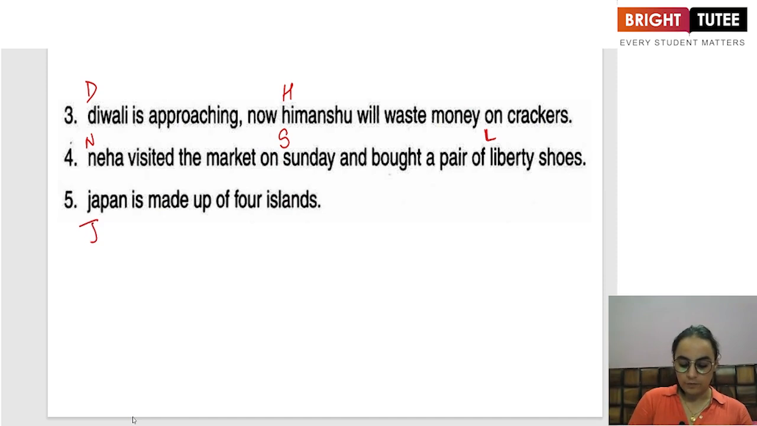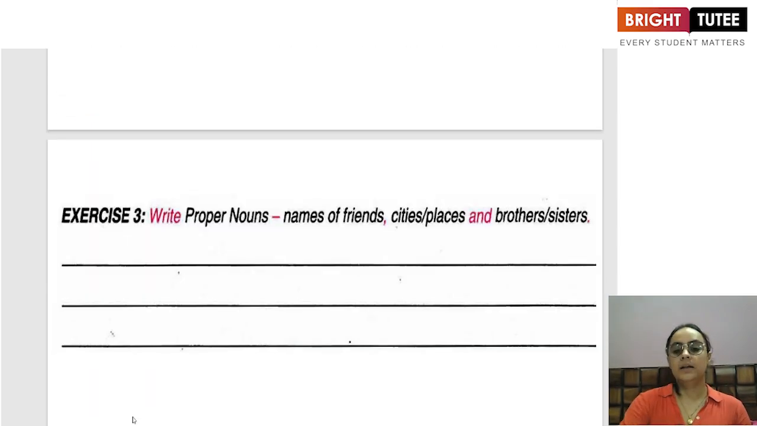Japan is made of 4 islands. Since Japan is a particular name of a place, we are going to begin with a capital, right? Now, the next question is to write proper nouns, names of persons, cities or places, brothers and sisters. So, this is something that we obviously can do.